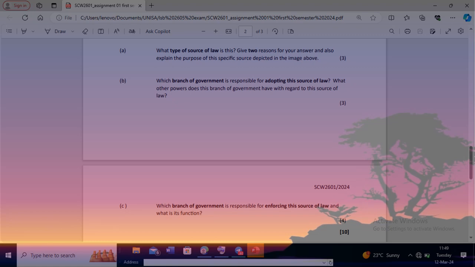On your study guide it could be different, and if maybe it does not give you enough, you can also go to Google and search for those other points, because it also states what other powers this branch of government has with regard to the source of law. So you can explain it. You state it, you get a point. You explain it, you get a point, and then you give another explanation or a purpose of this thing, and then I do believe that you'll be able to make those 3 points.